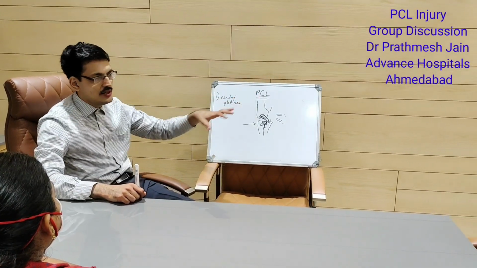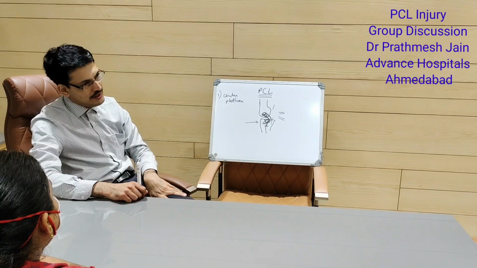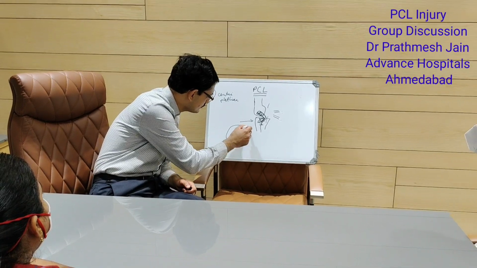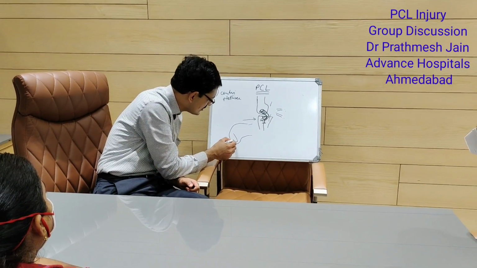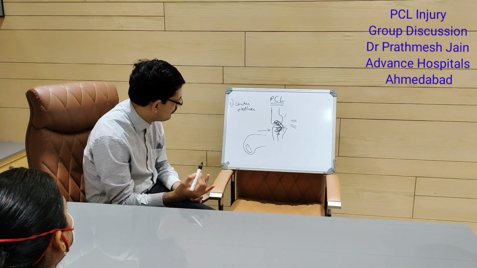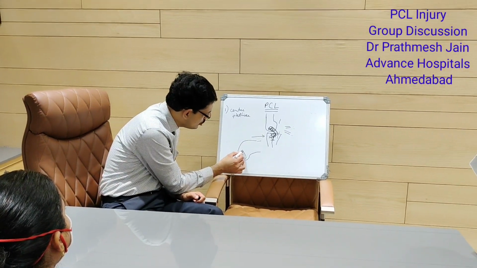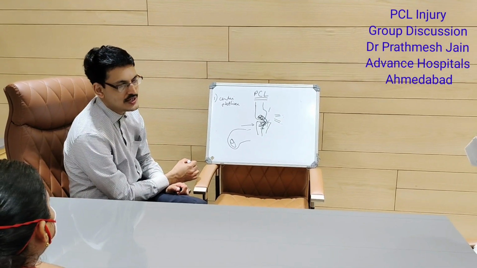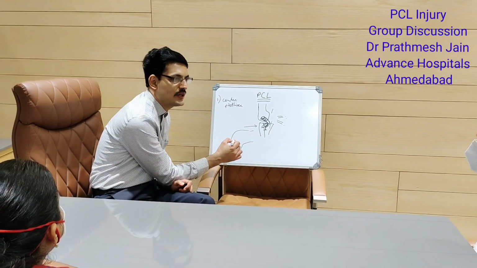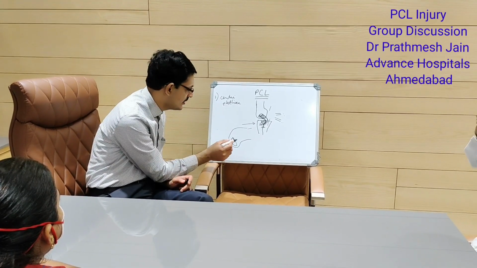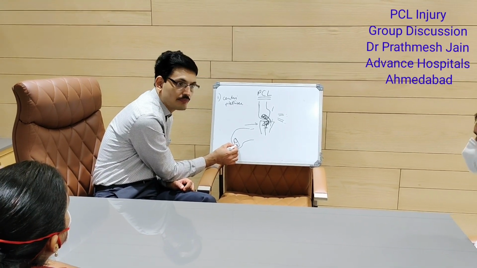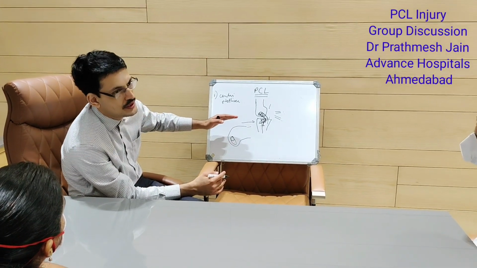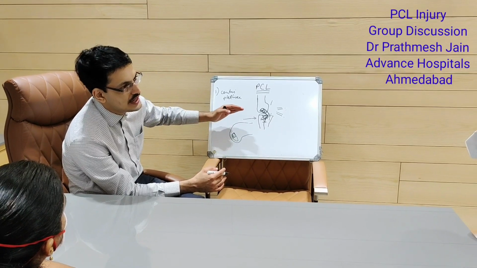Now what about the femoral fixation? And what about the femoral entry? So this is your femur. If you are seeing from the lateral portal, this is your medial side. So here you need to make your footprint on the upper part, because as we told you, this is a reconstruction or augmentation of the anterolateral bundle if you are doing a single bundle. So make it on the top, don't make it low. If you are looking from sideways, you make your bundle as high as possible, or the femoral footprint as high as possible.